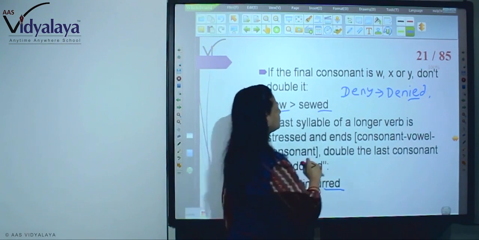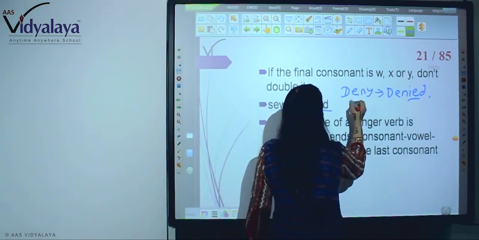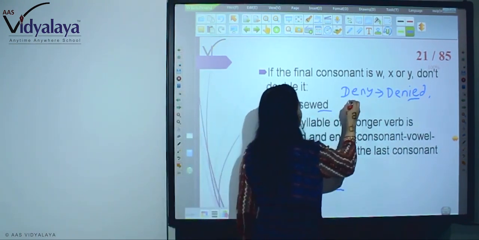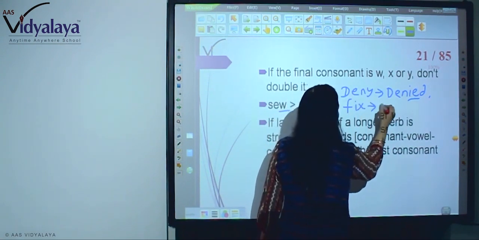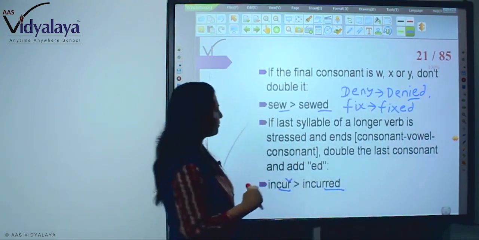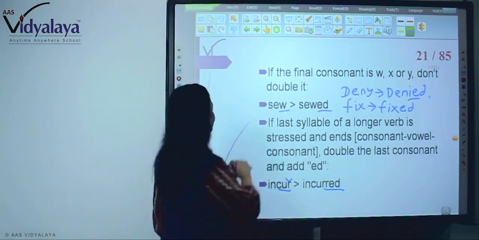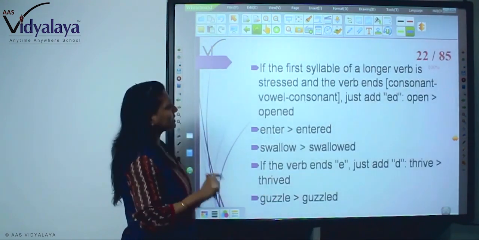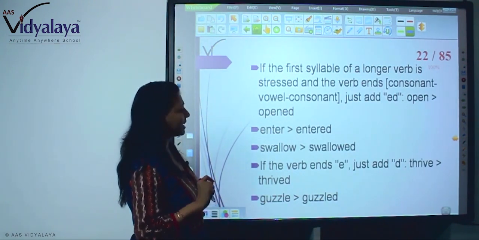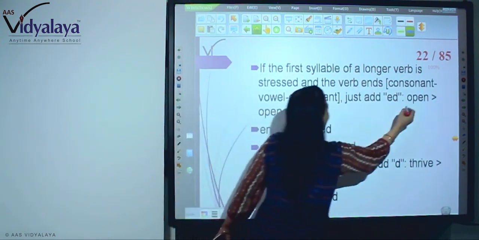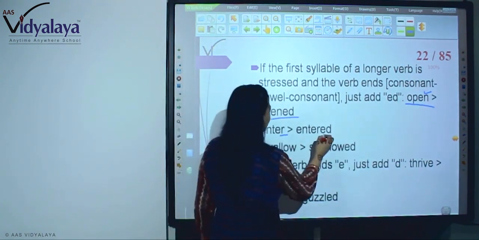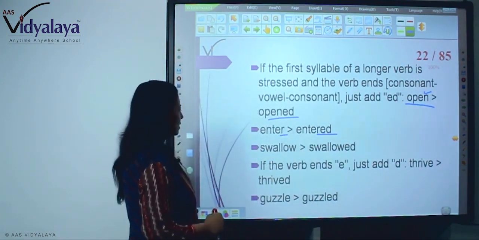Now with X, cross, with X we can write fix. So fixed. You don't have to double the consonant. It will be fixed. So in this way you have done this. Now here, if the first syllable of a longer verb is stressed and the verb ends consonant, vowel, consonant, just add ed. For example, open is the word, so it is opened. Enter, so entered. You don't have to double it.